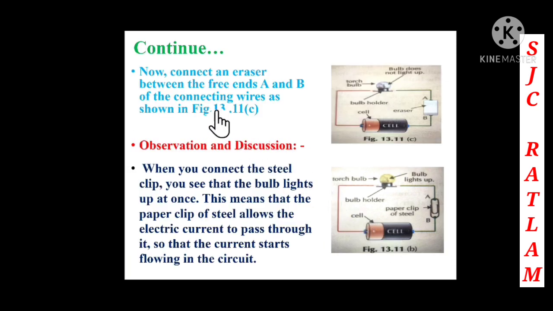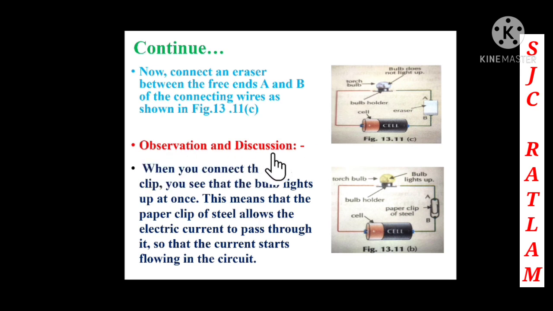Now connect an eraser between the free ends A and B of the connecting wires as shown in figure C. Now children, in the other case, you have to just connect an eraser between these free ends, that is between A and B. Now children, you have to observe and see what is happening.